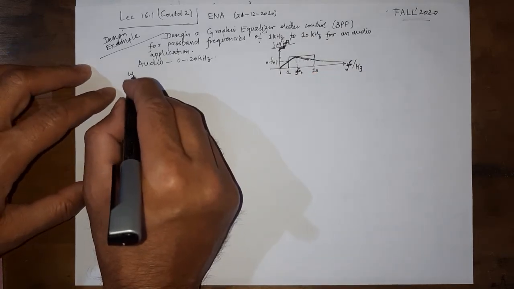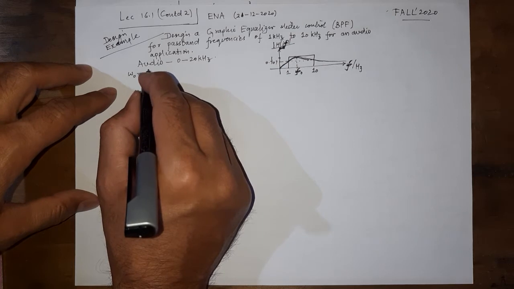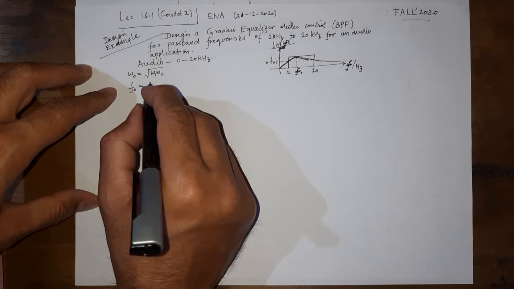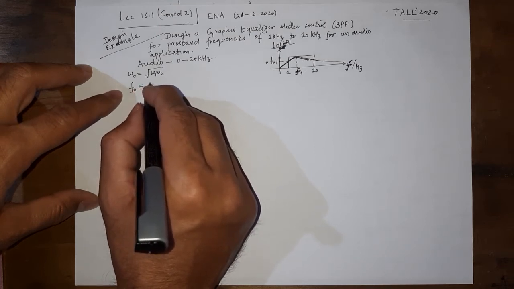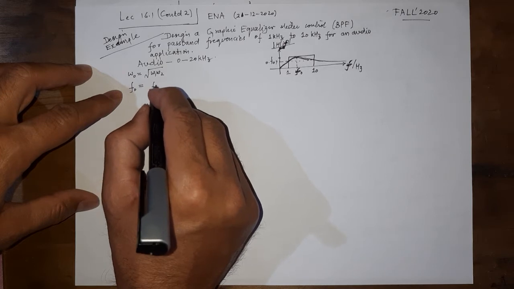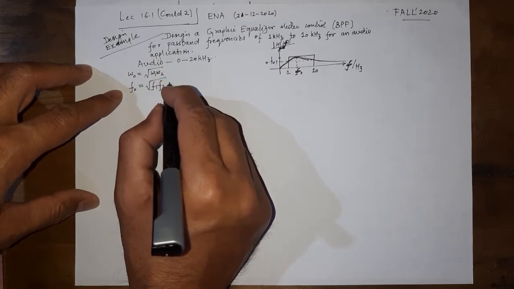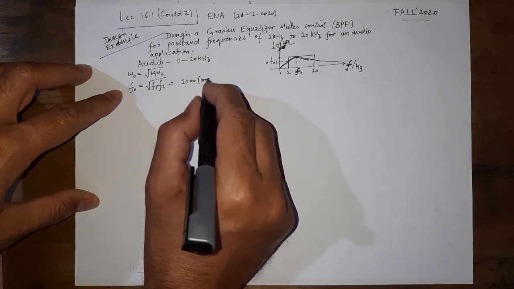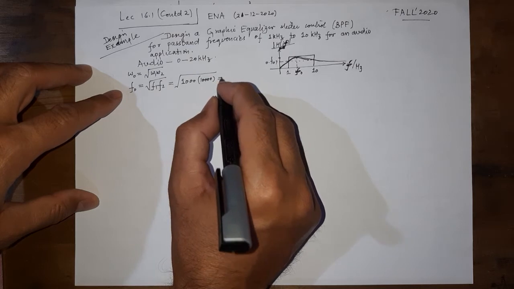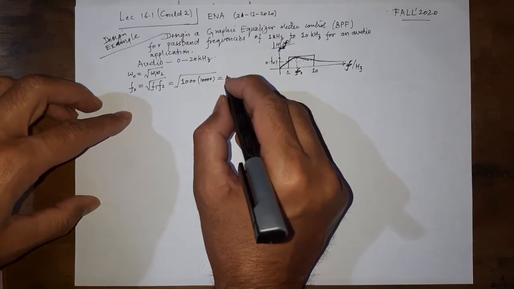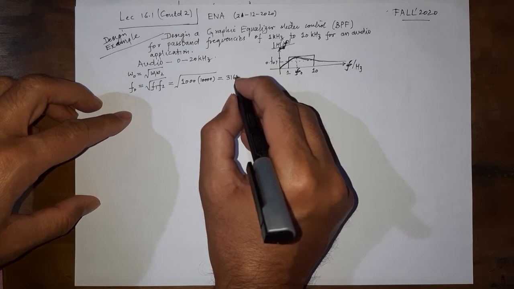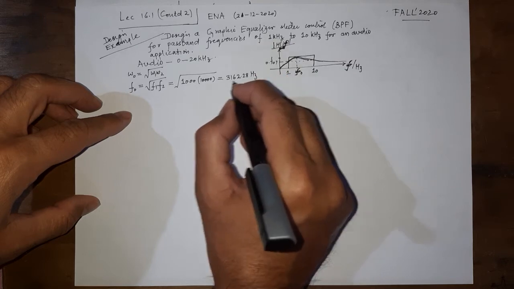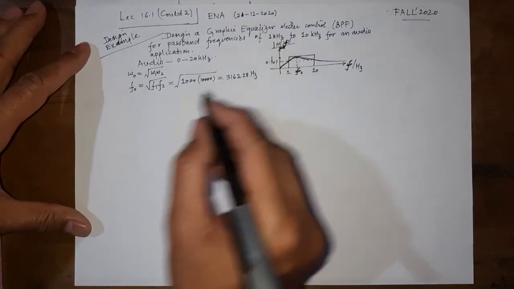So we know that omega naught is equal to the geometric mean of omega 1 and omega 2, and for the same reason, the center frequency in kilohertz would be equal to the square root of f1 into f2, and that we are going to get as the square root of 1000 into 10,000, which is 3162.28 hertz. This much accuracy may not be needed, 3162 is enough.